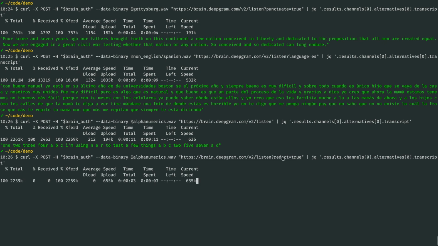I've added a parameter here to ask Deepgram to redact strings of numbers. And indeed, here we go. Instead of 257 or 1234, I got just an asterisk.